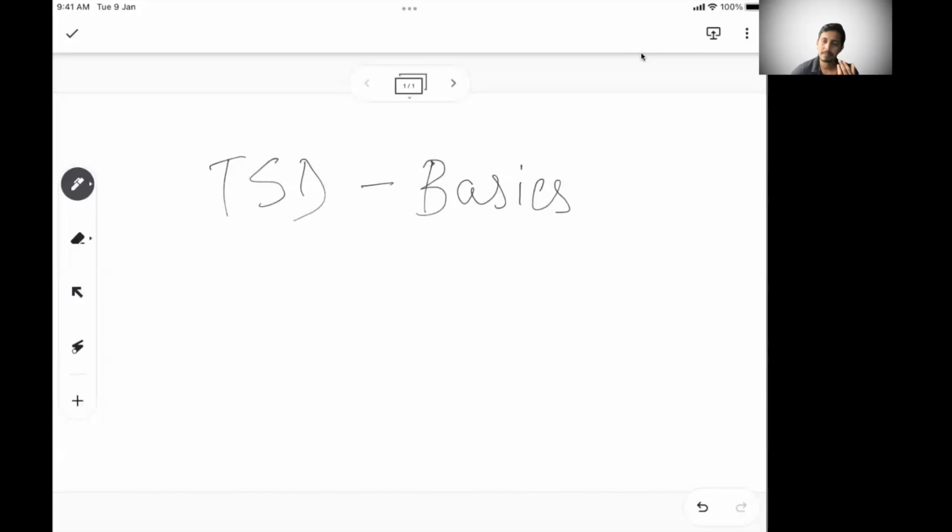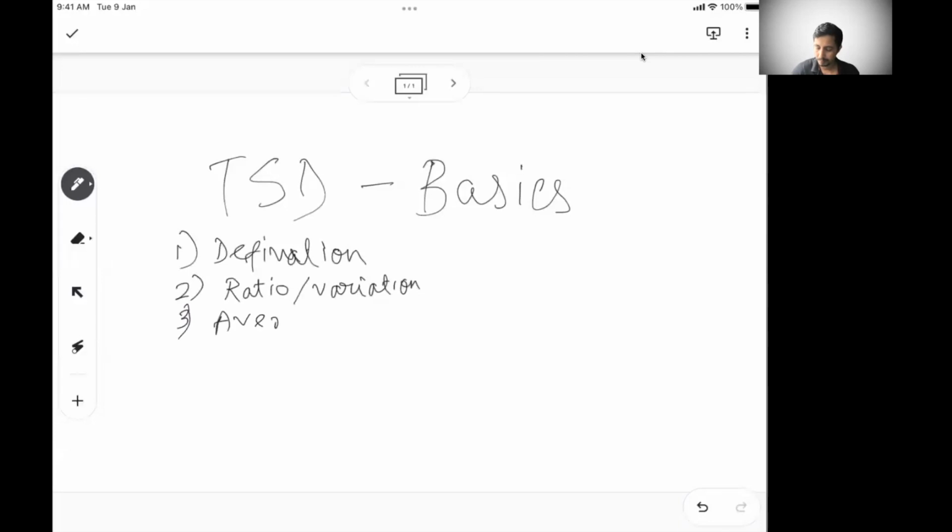So today's session is the first session of time, speed, distance. We will basically focus on the fundamentals of time, speed, distance. So I will list down the topics that can come under fundamentals and we will talk about each one of them. First is basically the definitions, or the elements of time, speed, distance. Then we will learn about the ratios or variations, how they are internally related. Then we will do something like average speed.